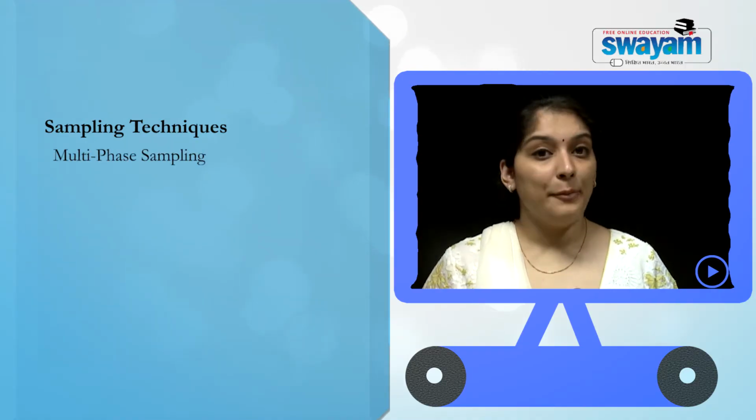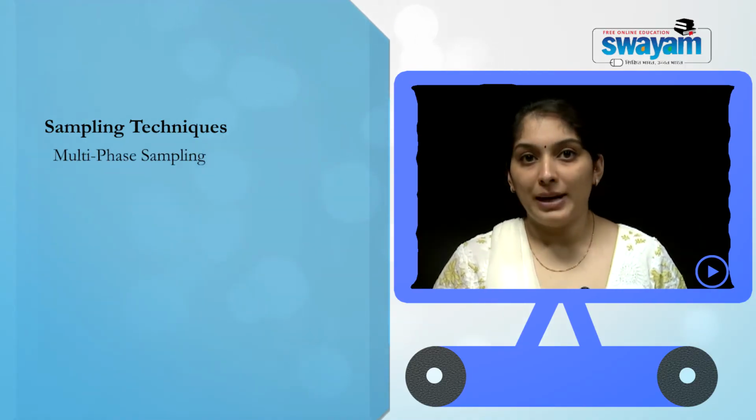Therefore, the proportionality may be a question, because after all we are going from a huge population to a very small number of people. However, because we have done sampling at multiple stages, representativeness may not be that big a question. Multi-phase sampling is another twin brother of multi-stage sampling.